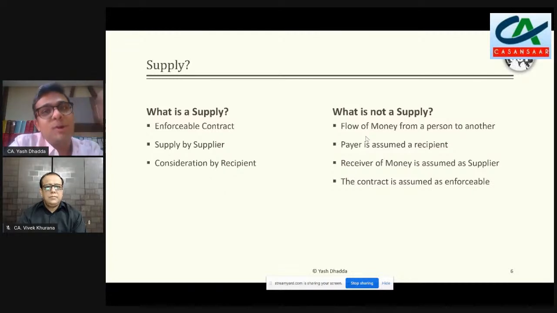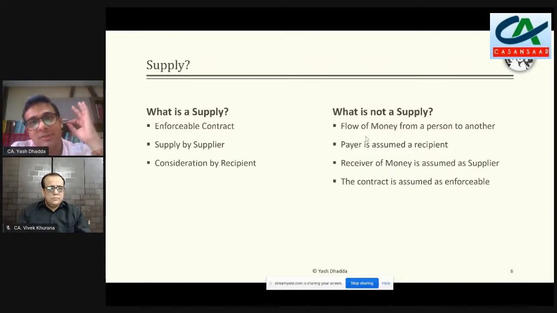तो सप्लायर का रिस्पॉन्सिबिलिटी और रोल भी फिक्स्ड है और रिसिपिएंट का रोल और रिस्पॉन्सिबिलिटी भी फिक्स्ड है. Recipient has to pay the consideration and supplier has to do a supply, and supplier has to precede the consideration in a sense that there has to be an activity which has to be agreed, and against that there has to be consideration which has to come from it. Rather than when we look at it the other side, क्या सप्लाई नहीं है, और जहां पर मुझे लगता है